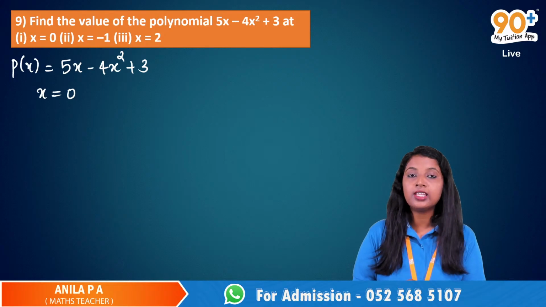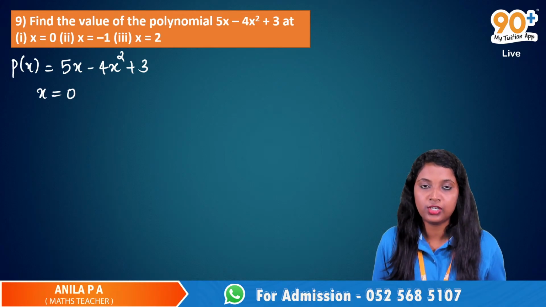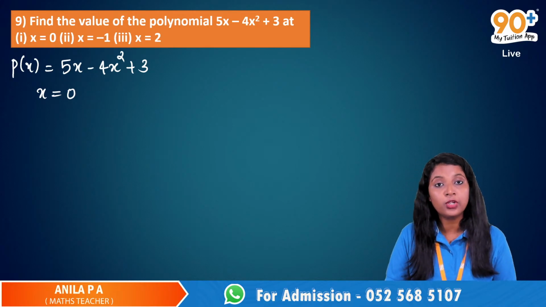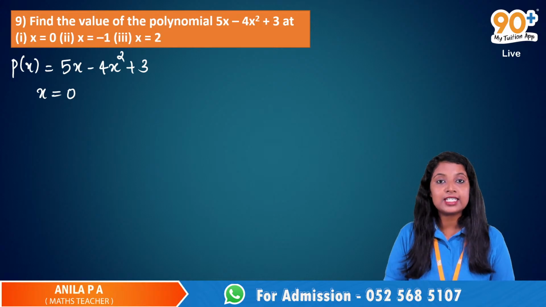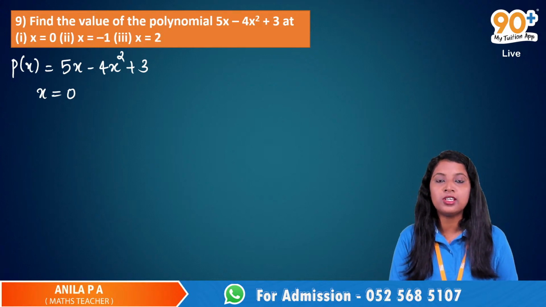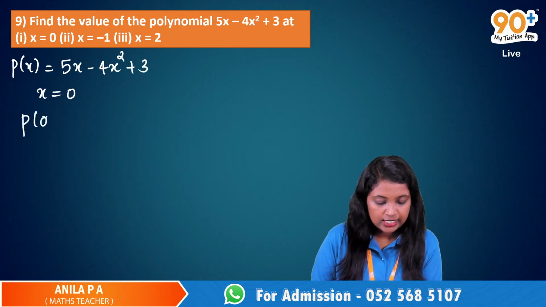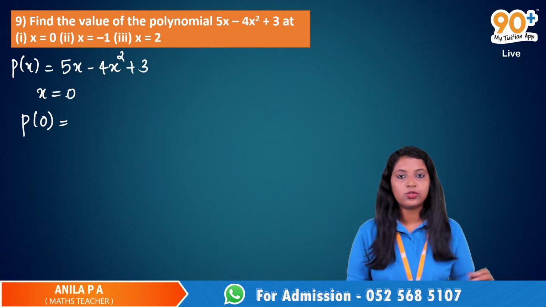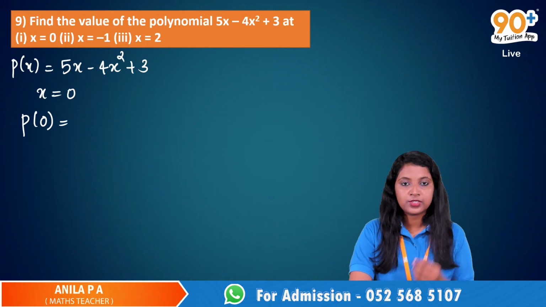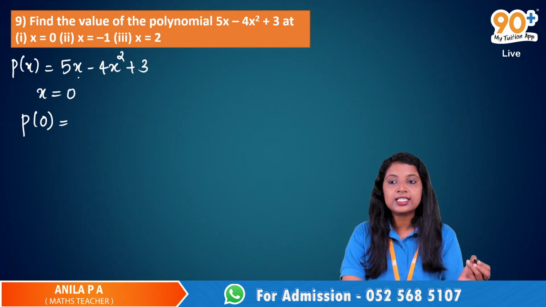We have to find the value of this polynomial at the point x is equal to 0. For that, we just replace this x with 0, or we just substitute x is equal to 0 in this polynomial. So we have to find p of 0. Here x is equal to 0, so we have to find p of 0. That is, wherever you see this x, you have to replace that x with